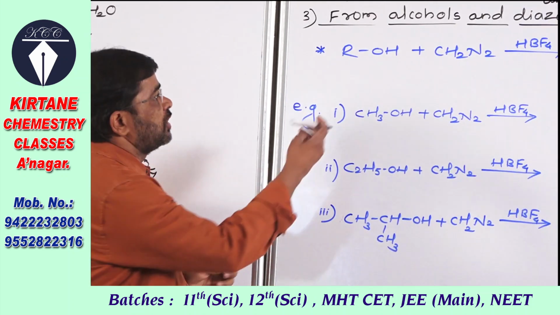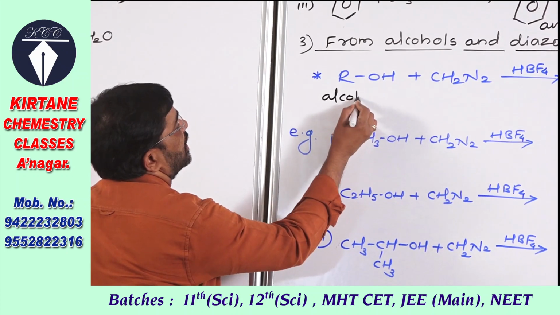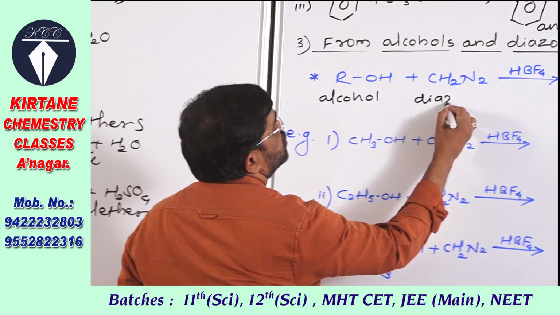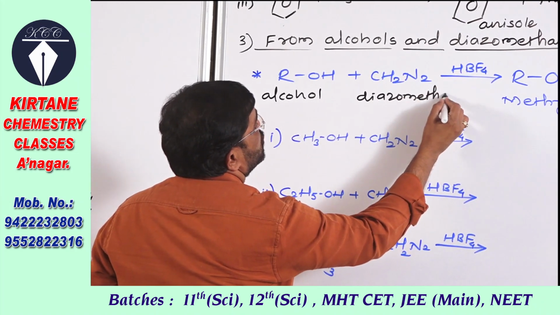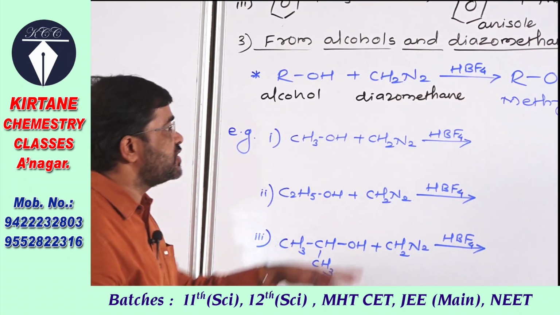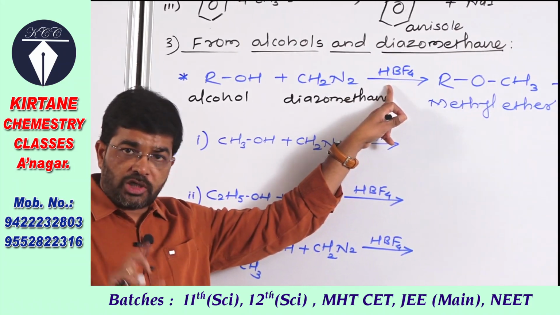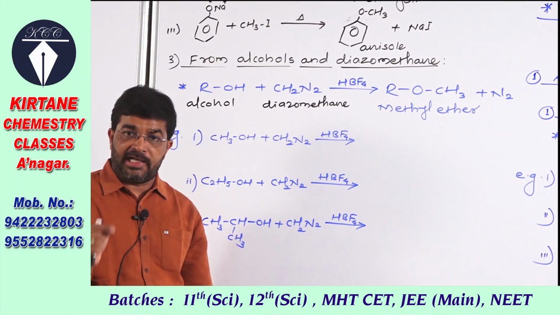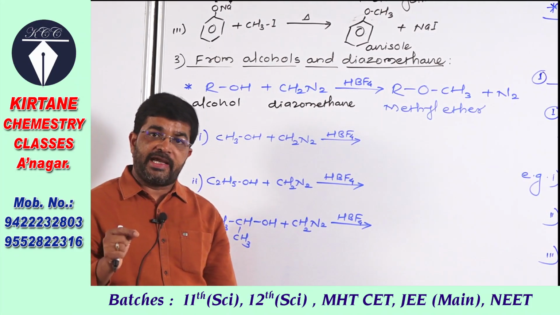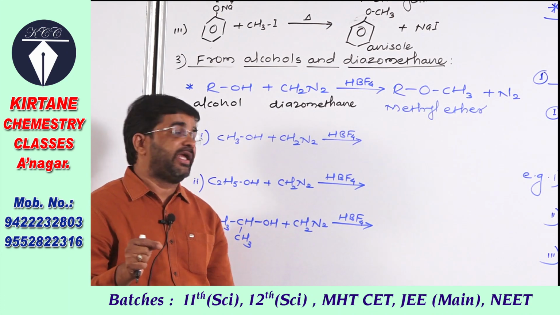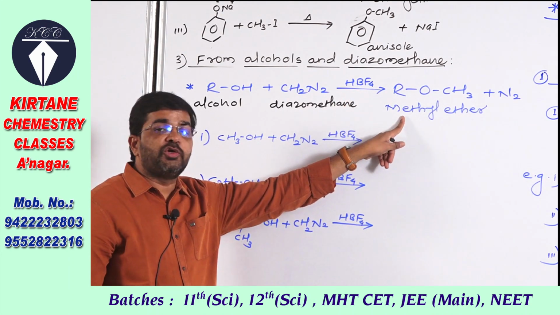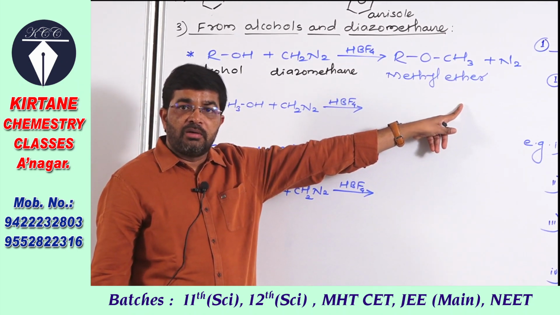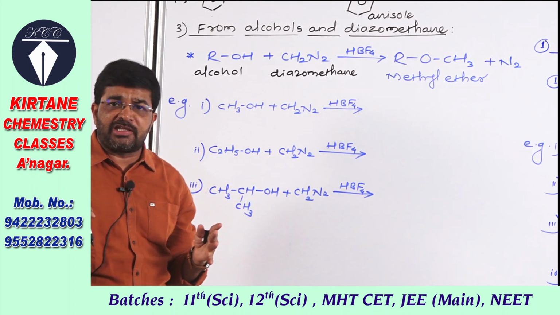When the alcohol and diazomethane are treated with each other in the presence of fluoroboric acid, HBF4, as catalyst, then it gives methyl ether. Methyl ether is obtained.